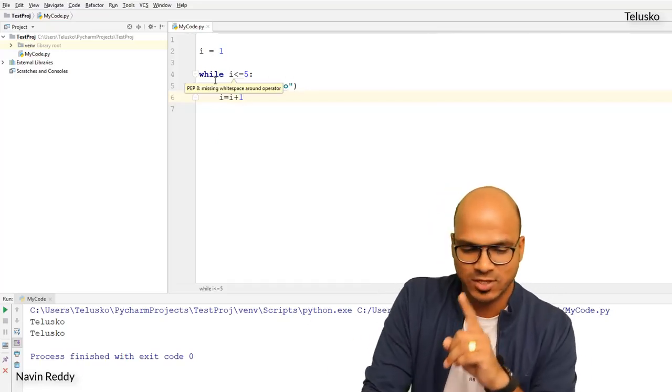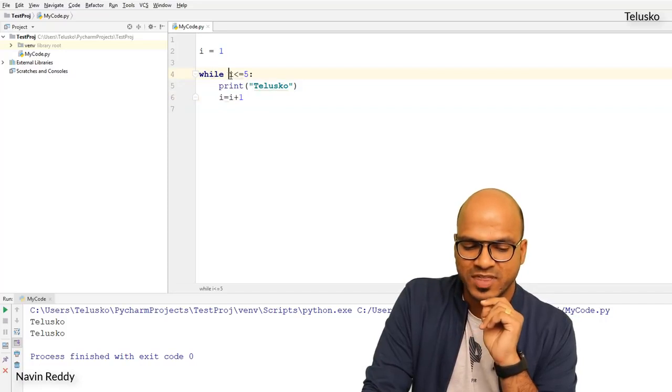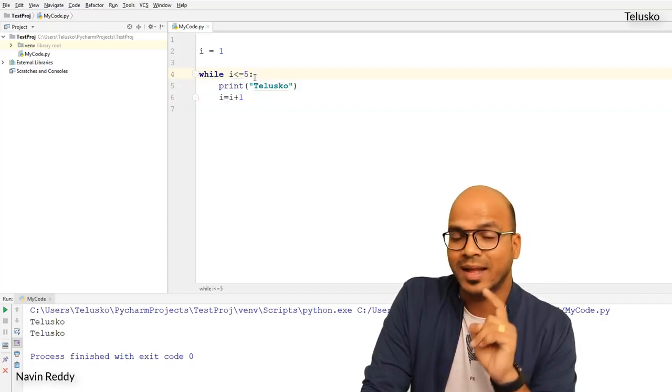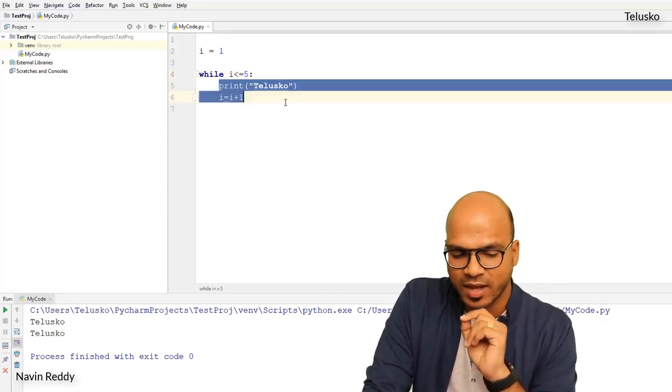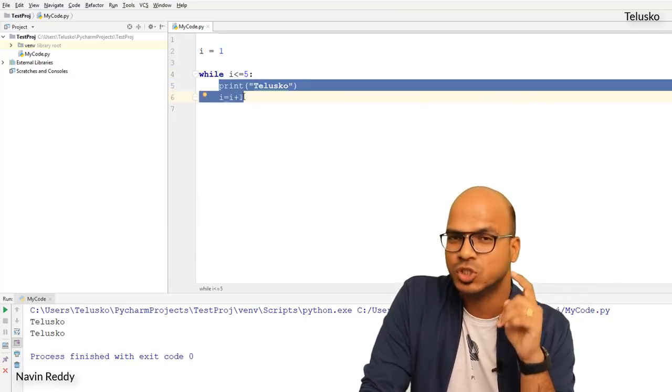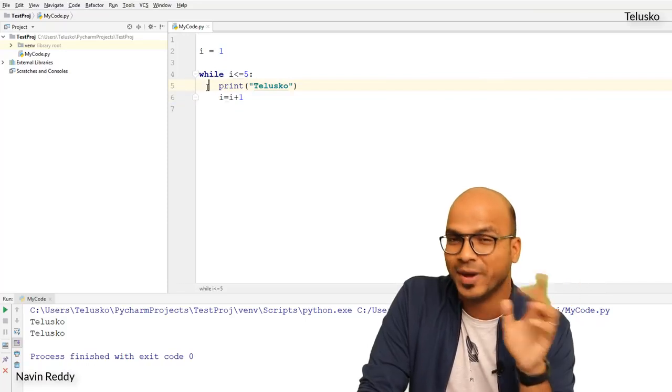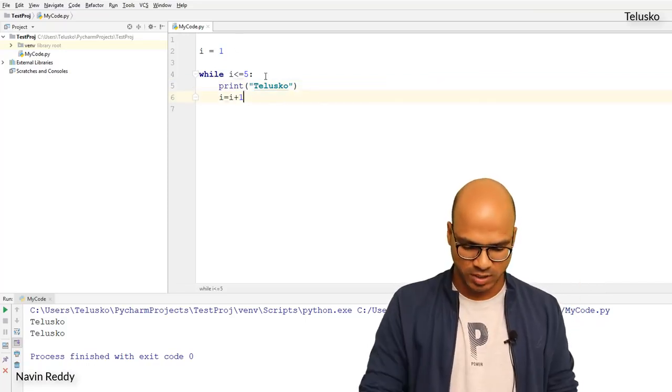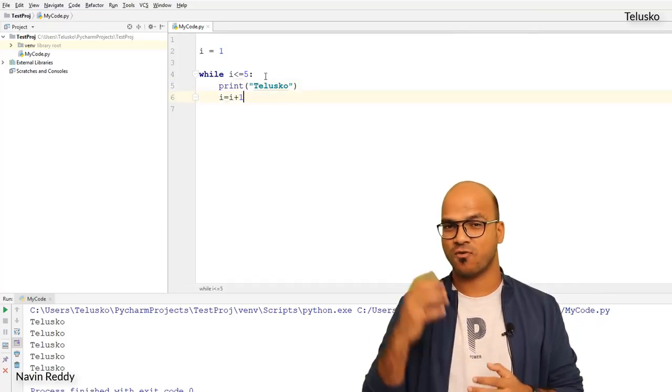And remember the syntax. We have to use a while, then we have to specify the condition and a colon. This colon specifies that whatever is coming ahead is a part of this block. And these 2 statements belong to the same suite because we are using proper indentation here. Now let me run this code and you can see we got telescope 5 times.